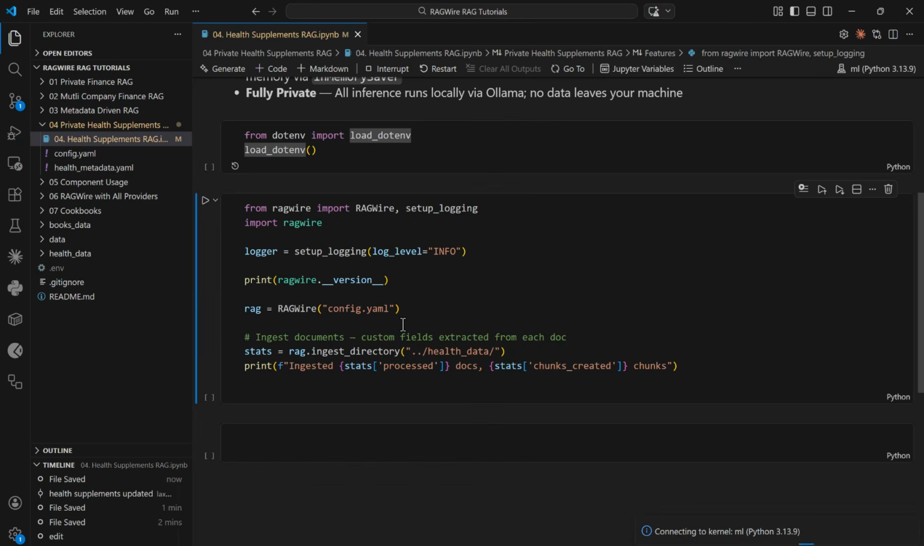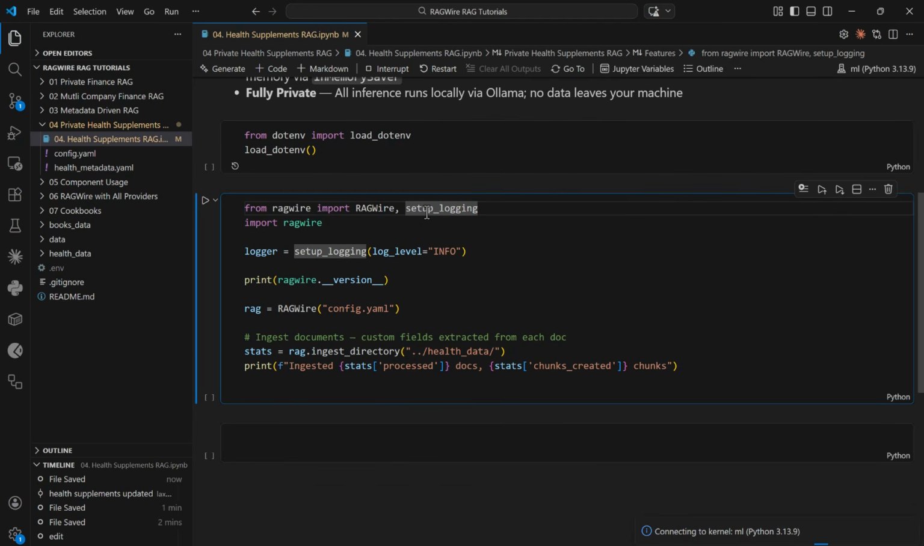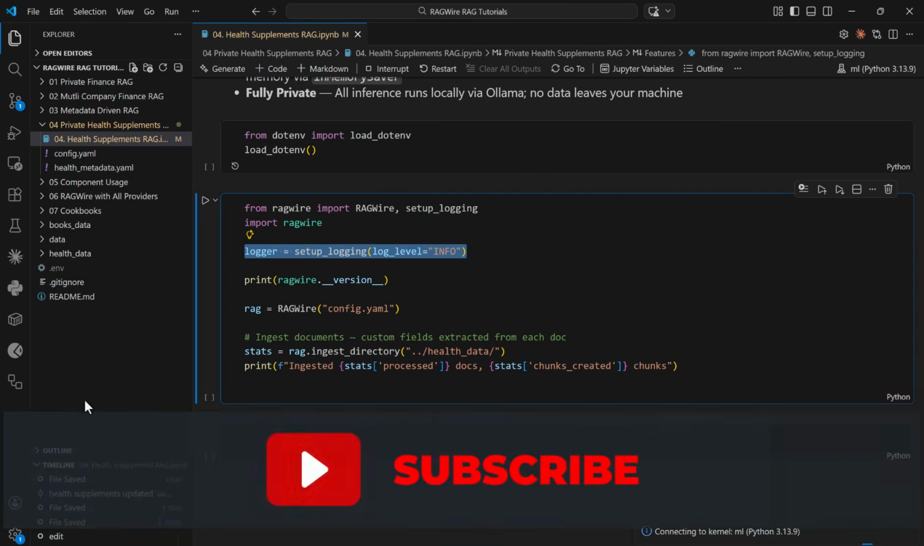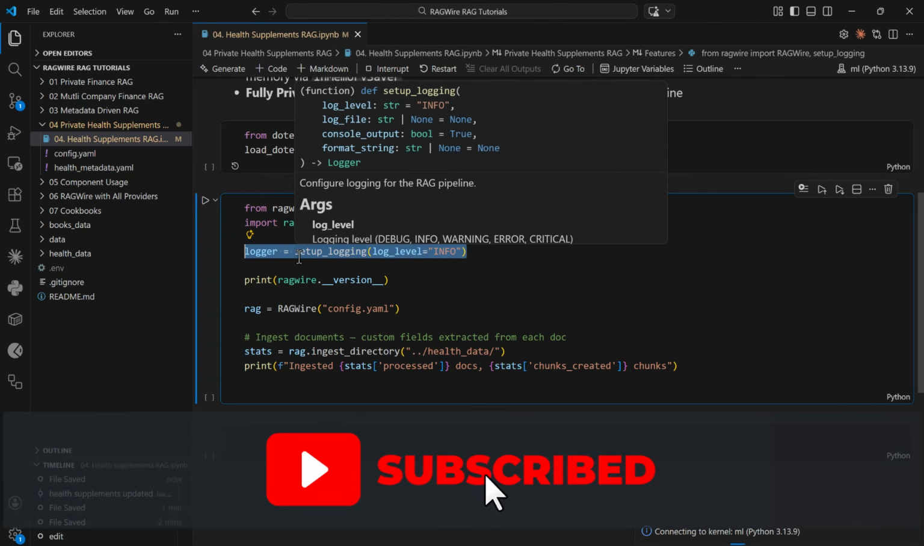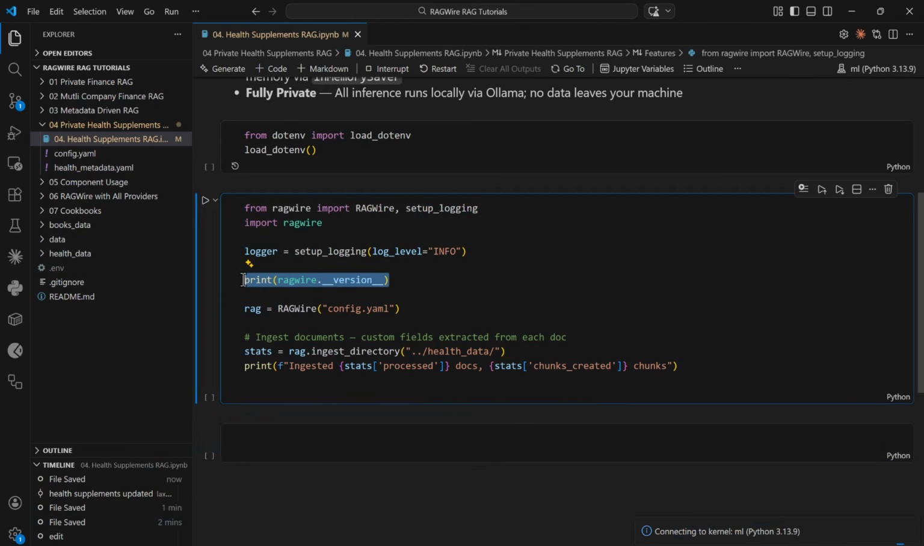Thereafter, we come back here, and we are going to import our RAGWire and do our logging setup. Then we are going to set the log level as info. Once the log level is set as info, we will be able to see our log file. We will also be able to see our log in the Jupyter Notebook as well. We print our RAGWire version here. Thereafter, we are going to load the RAGWire config file.